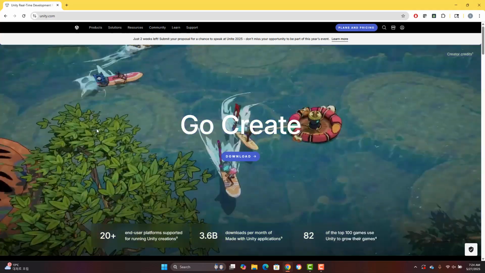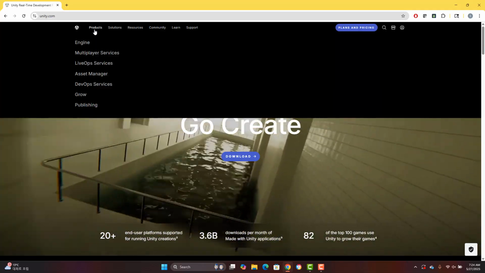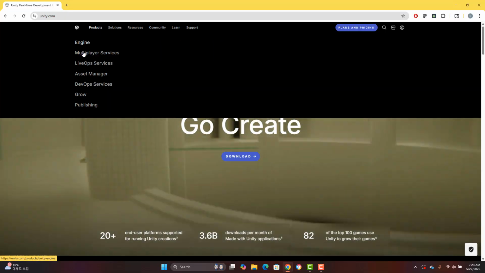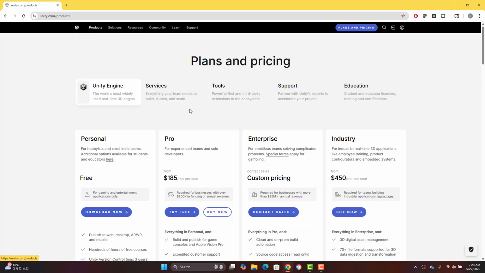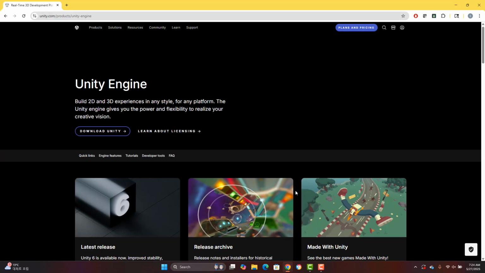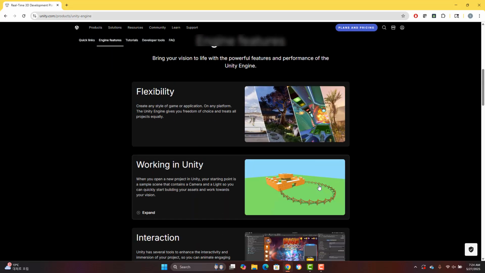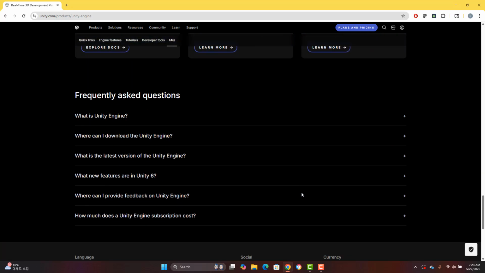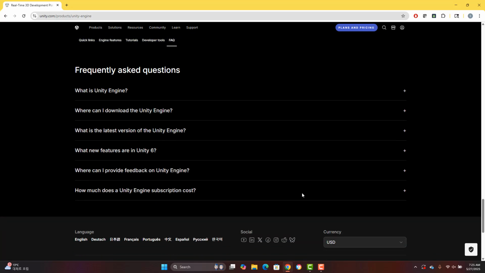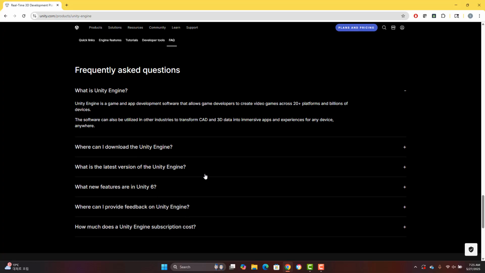So to download Unity, you need to go to Product, okay, and there's Engine. Okay, you can go through many different places, but basically you go to Product and Engine. Okay? And Plans and Pricing, Unity Engine. So here we are going to use Unity Engine. Okay, so this is like great resource page if you want to know more about it. So here, even here, you can find frequently asked questions. What is Unity Engine? And all these different things.